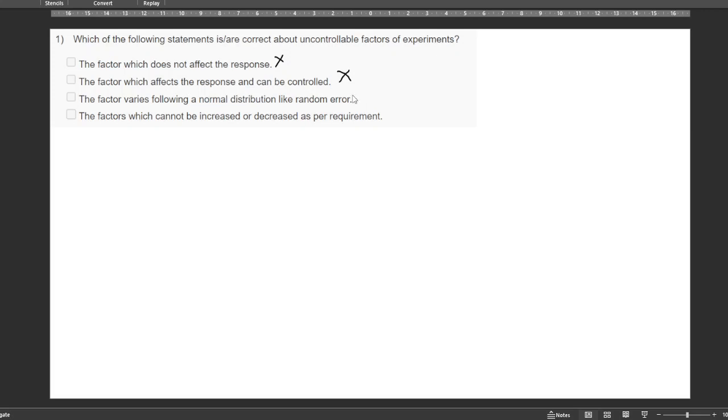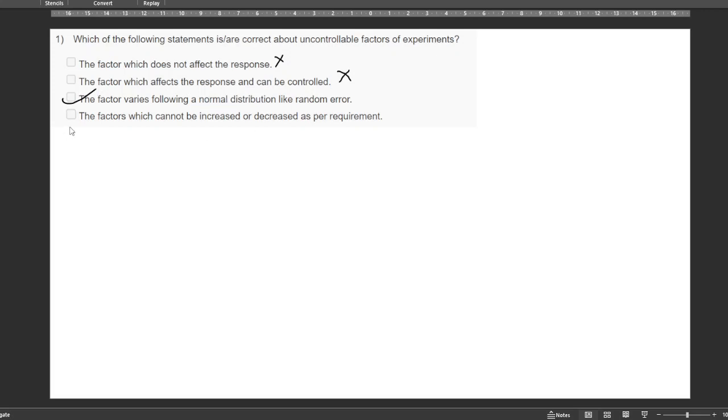So, if some error occurs randomly, which doesn't have much reproducibility, then that is one of the uncontrollable factors of the experiment. So, the factor varying in a normal distribution like random error.